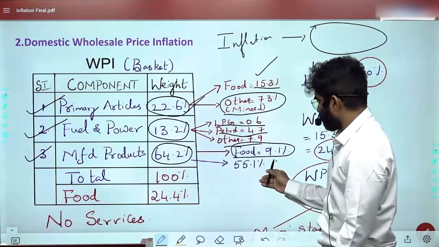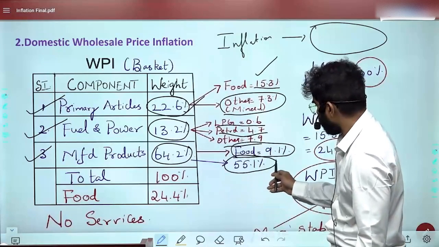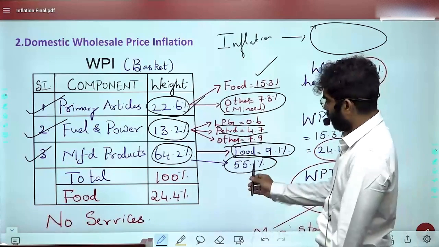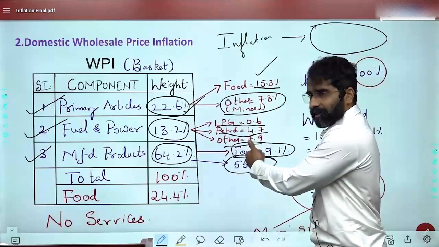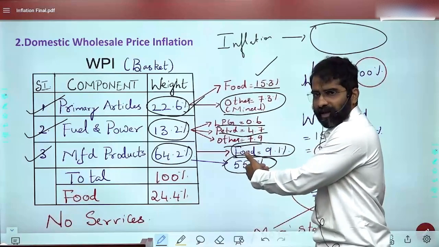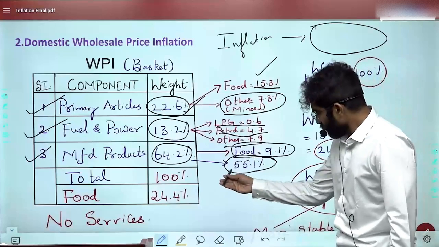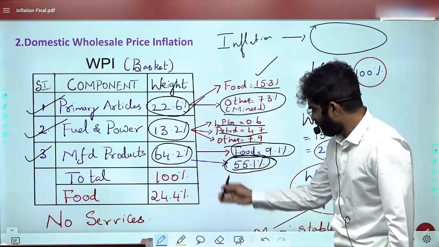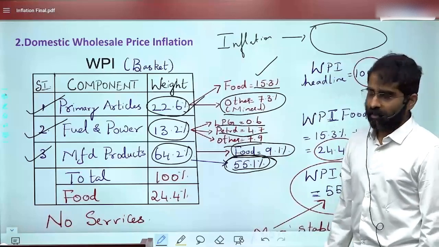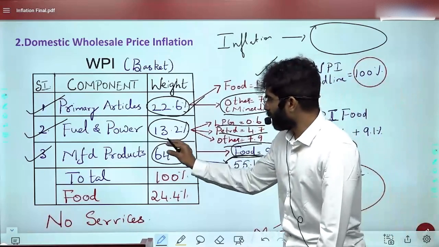And then the rest, 55.1, is other than the food. There are other manufacturing items, there can be some cars, automobiles, whatever it is. All this is around 55%. Are you able to get this? But overall the manufacturing product component is more.